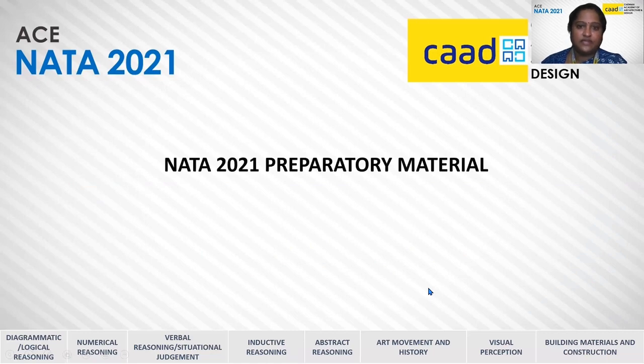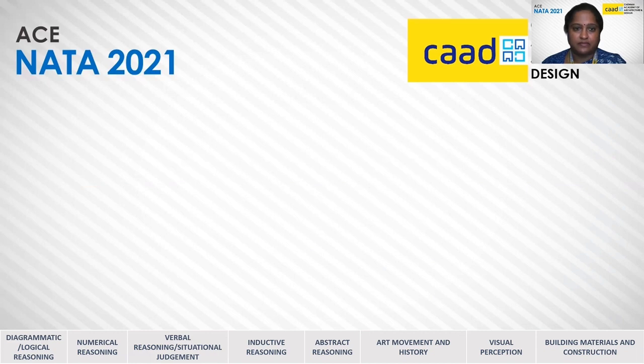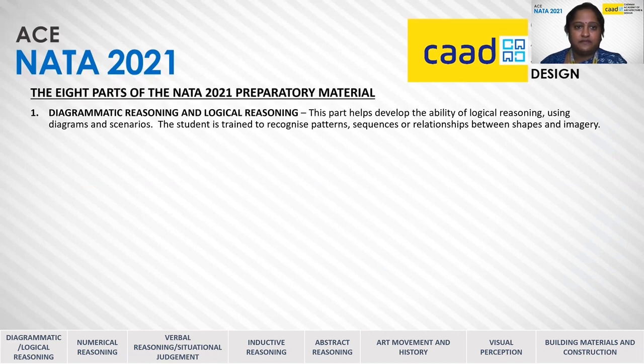Now, this NATA 2021 preparatory material has been divided into 8 parts. The first part is the diagrammatic reasoning and logical reasoning, which helps develop the ability of logical reasoning using certain diagrams and scenarios. The student is trained to recognize the patterns in the sequences or the relationships between the shapes given or the imagery given.